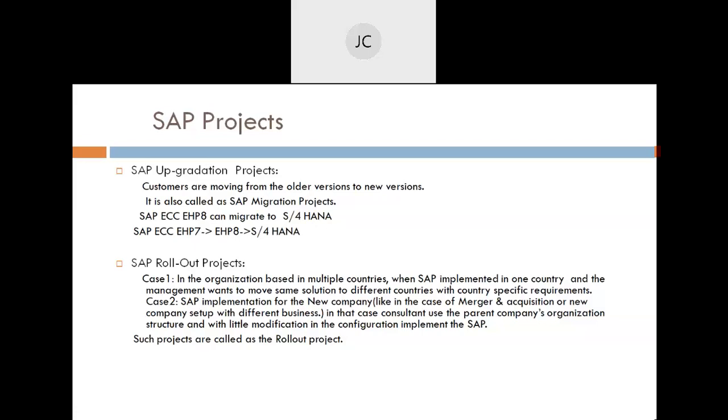After a successful implementation, after one or two years, if everything happened fine and the production system is going well, and they have analyzed that it is good to move to SAP S4 HANA or whichever version they move to, and they are interested, they say, let's move to other countries also. We don't do it all at once because every country has its own legal requirements and country-specific laws.